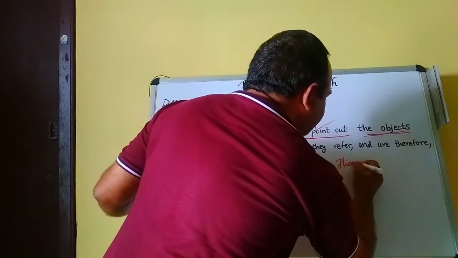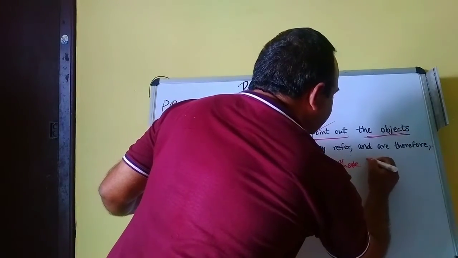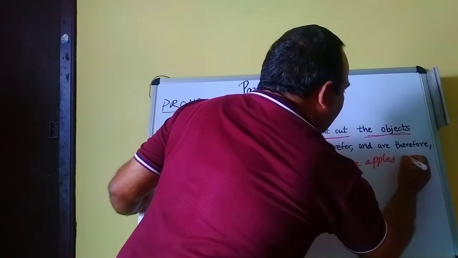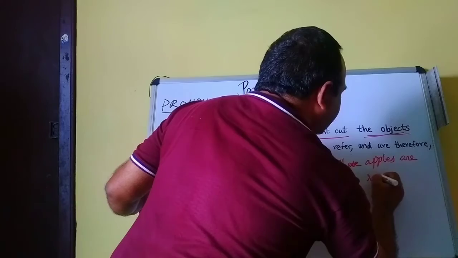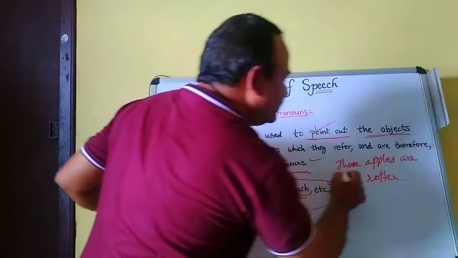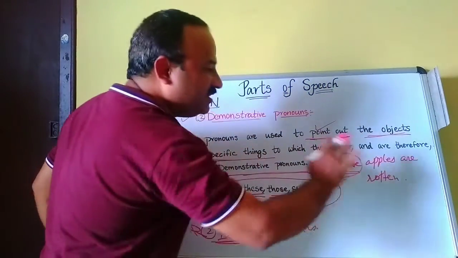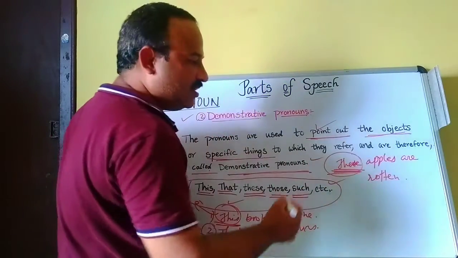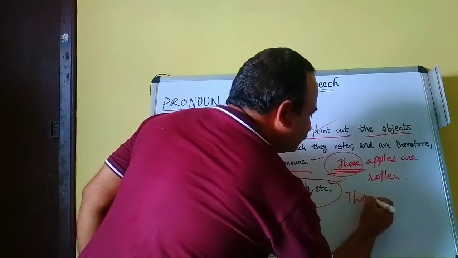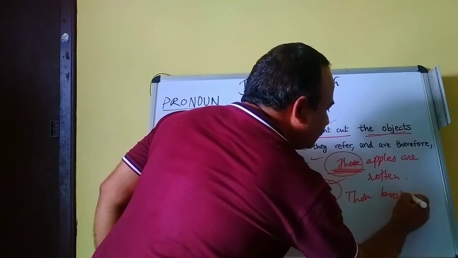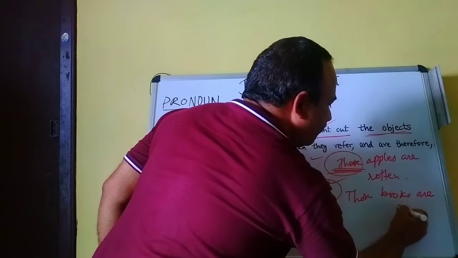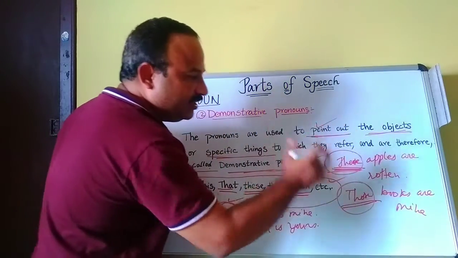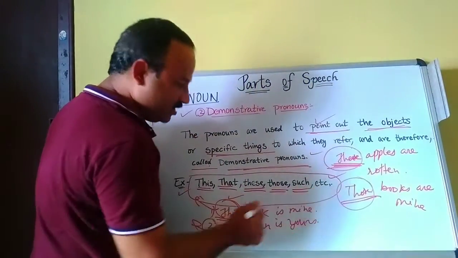These apples are rotten. Those books are mine. Those, you particularly mention, you particularly point out those.